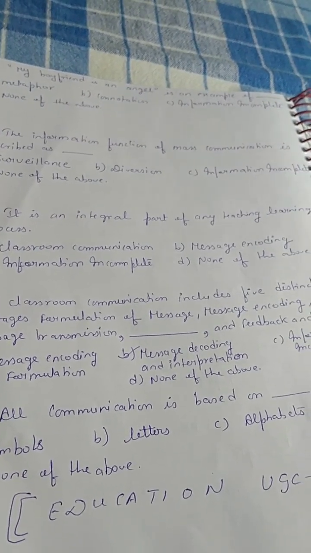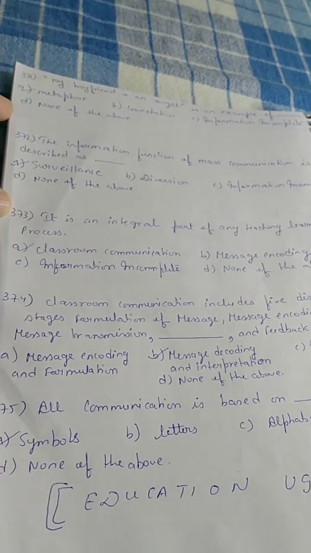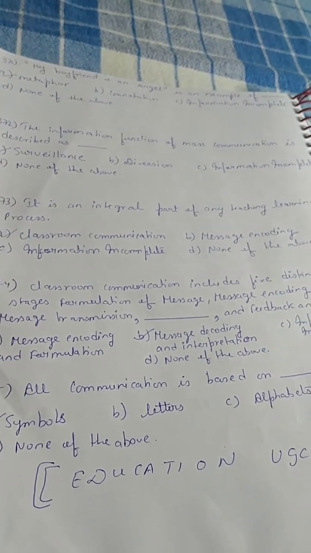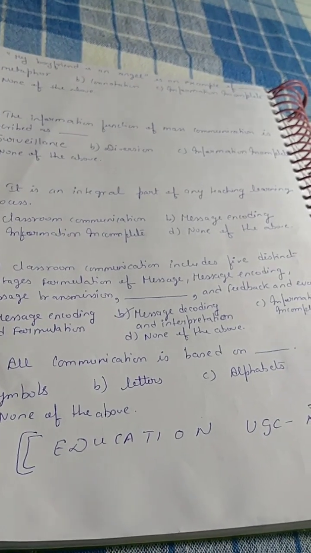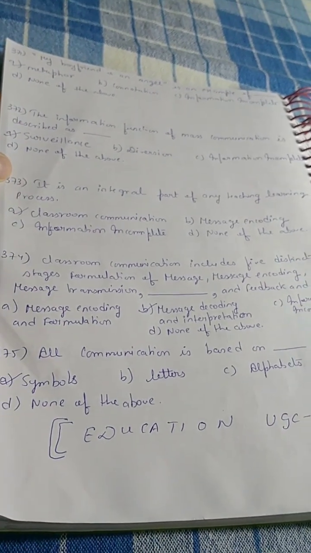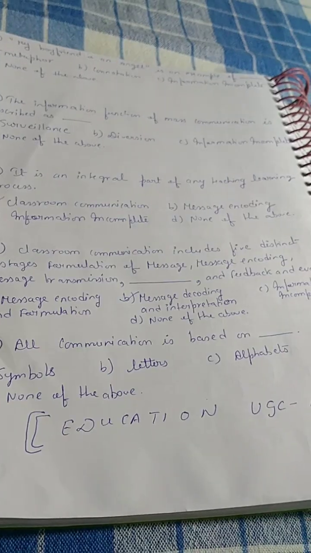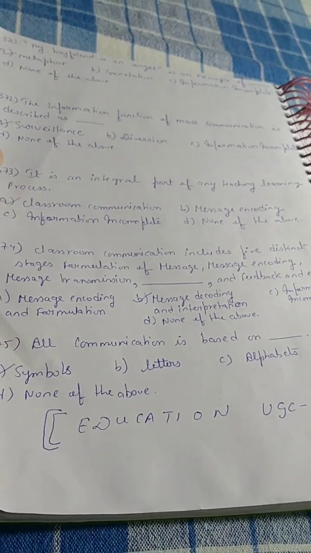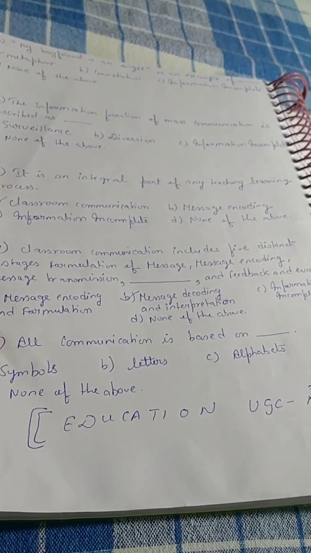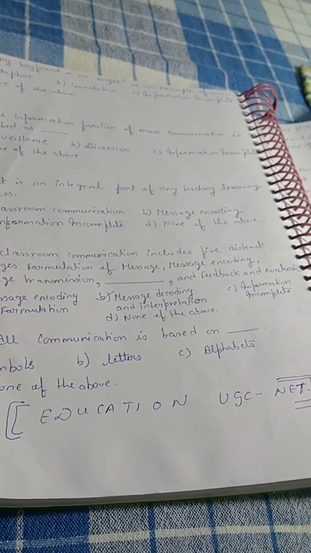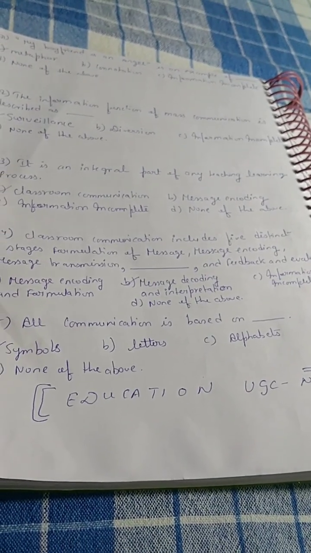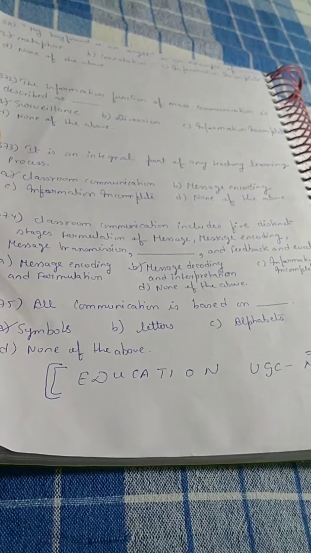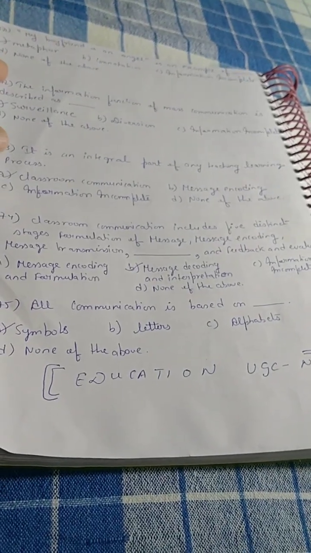It is an integral part of any teaching learning process, that is classroom communication. Next question. Classroom communication includes 5 distinct stages: formulation of message, message encoding, message transmission, dash, and feedback and evaluation, that is message decoding and interpretation. Next question. All communication is based on symbols.